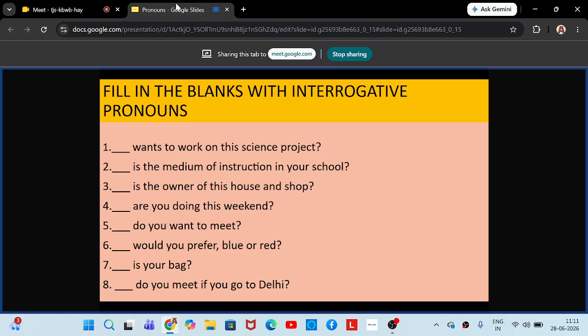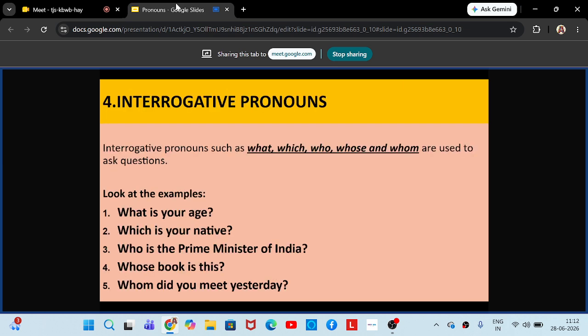If you wish to do this activity again, maybe we can try this. Okay, I think some of you did not attend the last class here. So let us try these five fill-ups using these five words. So the interrogative pronouns are again what, which, who, whose, and whom. Okay, very simple. The difference between what and which is what is used to ask a question where there are no options. It is open for you, whereas which is used if there is a limited number of options.